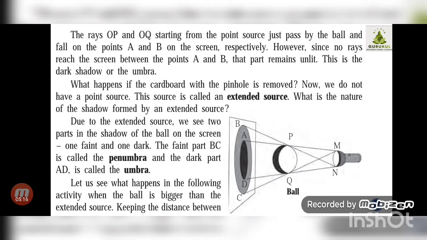Whereas whenever the extended source is used, meaning the torch is used directly, and the cardboard with a hole is removed, it is an extended source. And here you can see AD is umbra and BC is penumbra. So this is about the shadows obtained from a point source and an extended source.